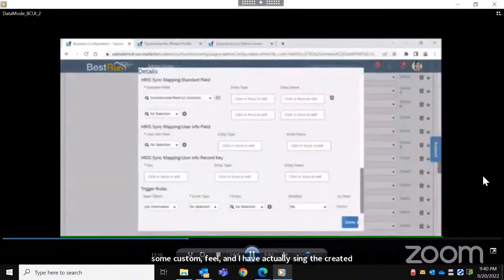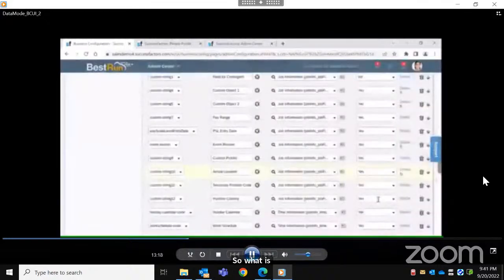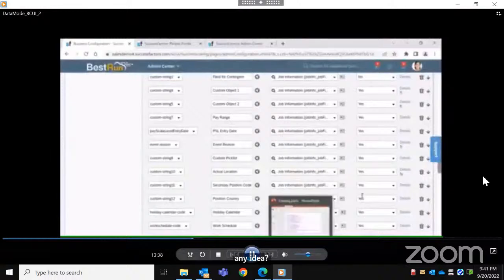So what is this HRIS sync, or HRIS sync mapping? Basically, HRIS sync is used to sync the data between EC and EP. EC is Employee Central. What is EP? Any idea? Employee profile. Yes, EP is employee profile.